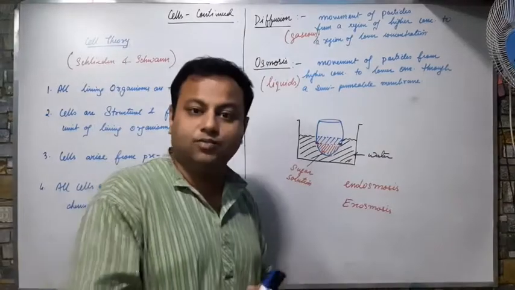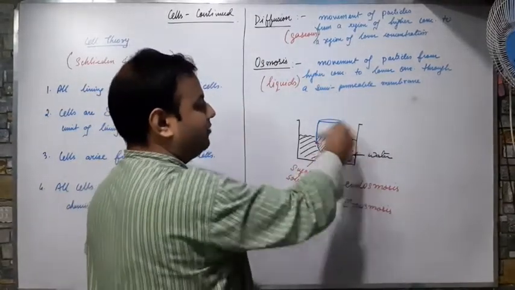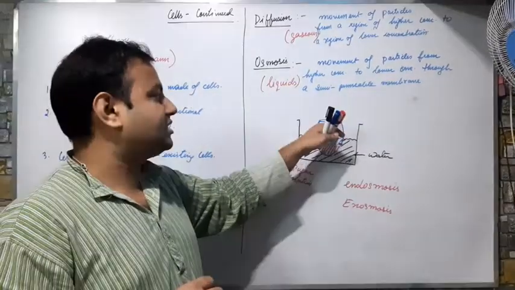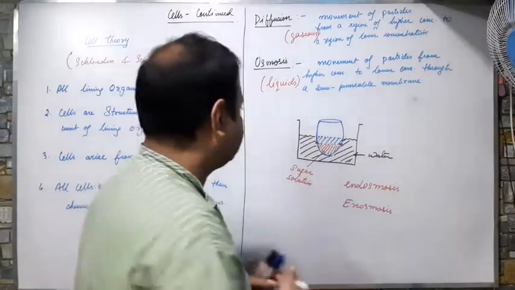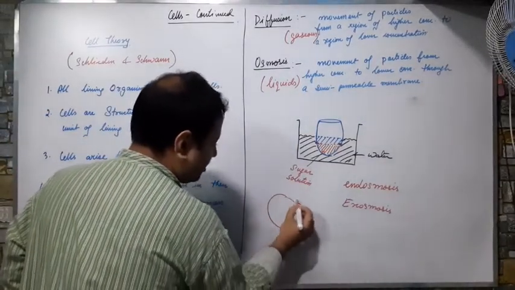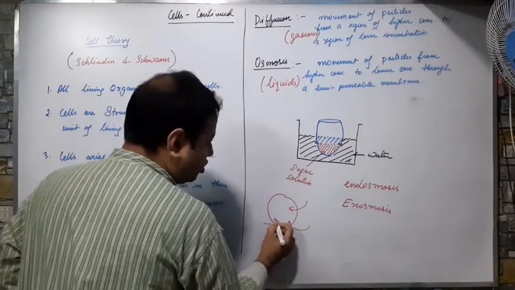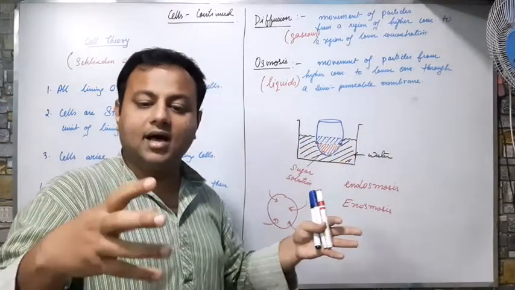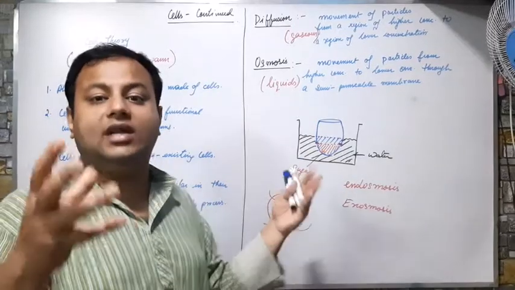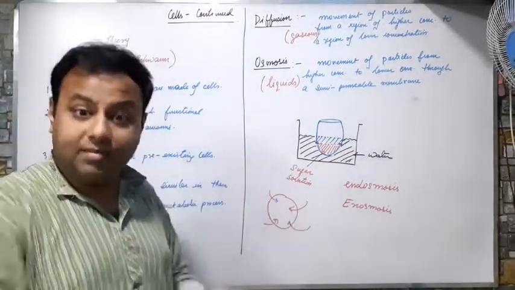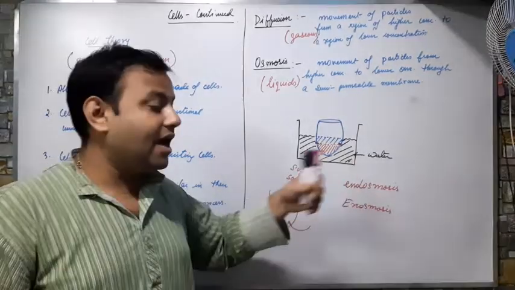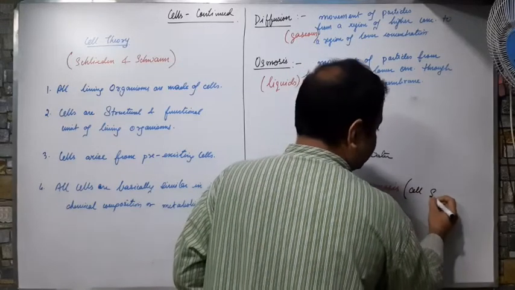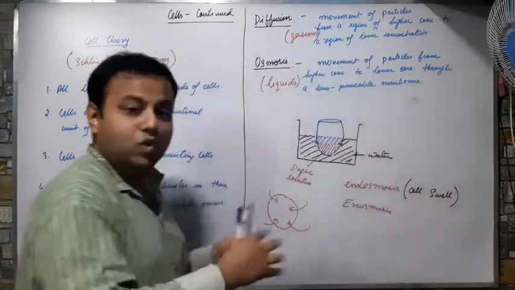And what is the effect of endosmosis? Suppose this water goes on filling and filling. What will happen? The water level will keep increasing. If it has an open surface, it may flow out. But in the case of a cell, the cell is fixed. So if water goes on and on, what will happen? It will grow in size, it will swell, right? And it will go on swelling, and after a certain limit it may explode, it may burst open also. So what happens in endosmosis? The cells swell, they become bigger.